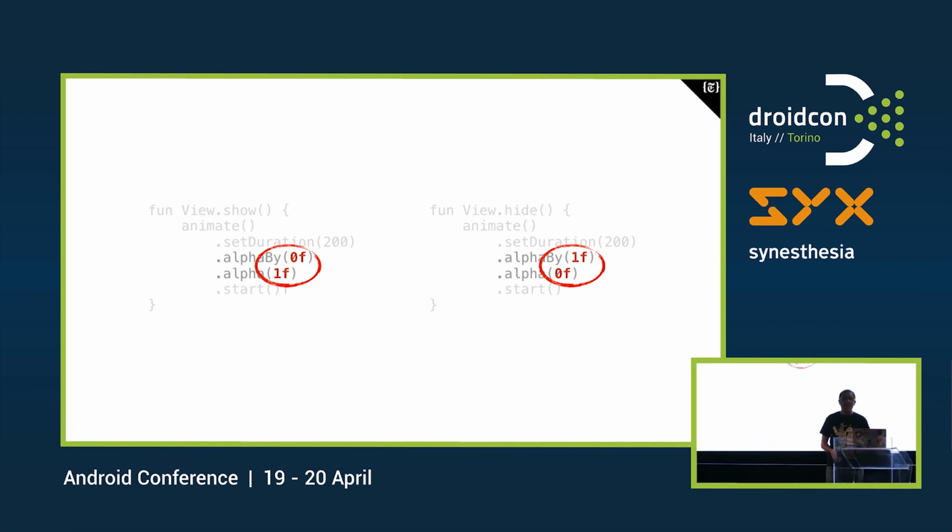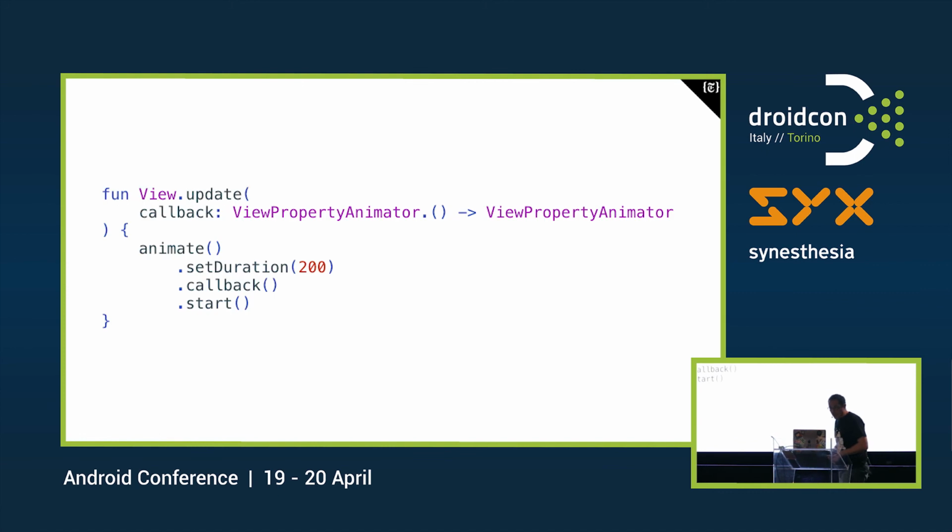So let's check out how we can do that without copying over the common lines, okay? Because the duration is not going to change, and start will always be called. Otherwise, we're not going to see the animation. So this is how we can do it. We already saw something like the callback declaration.